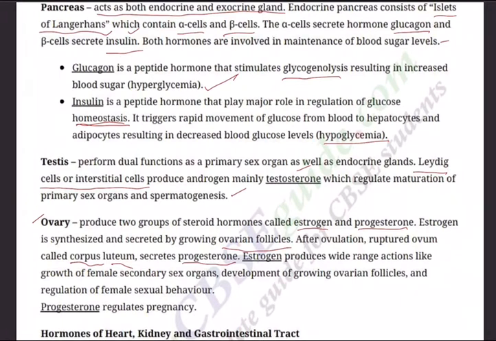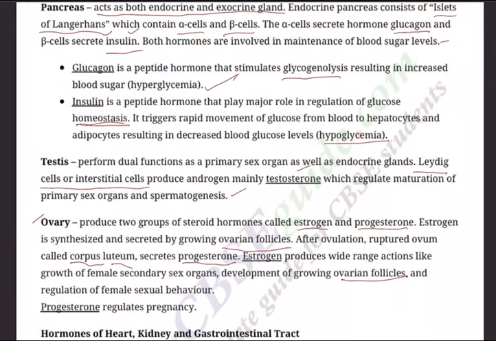Estrogen produces a wide range of actions like growth of female secondary sex organs, development of ovarian follicles. There are varieties of follicles like primary follicle, secondary follicle, tertiary follicle, and Graafian follicle.